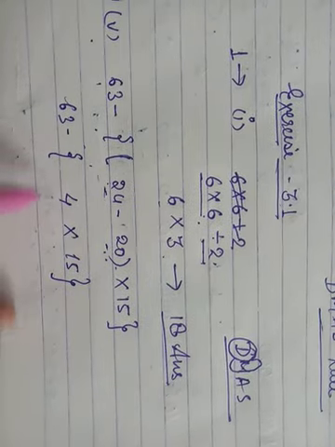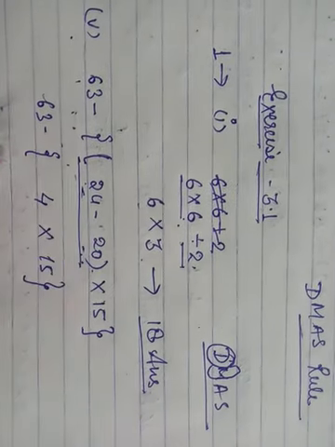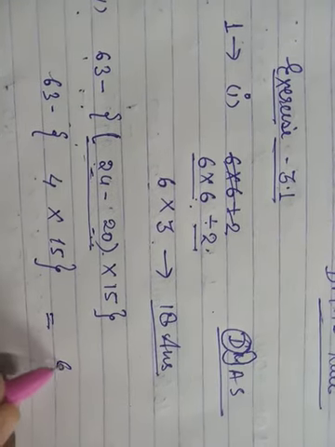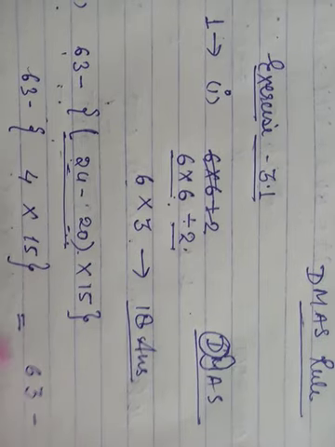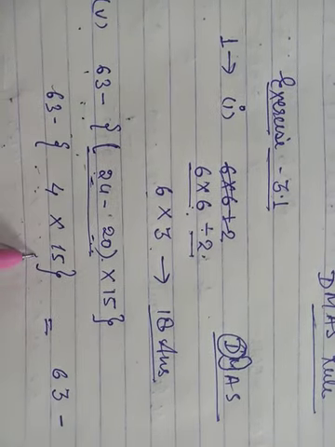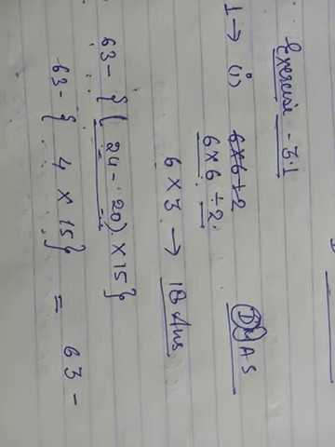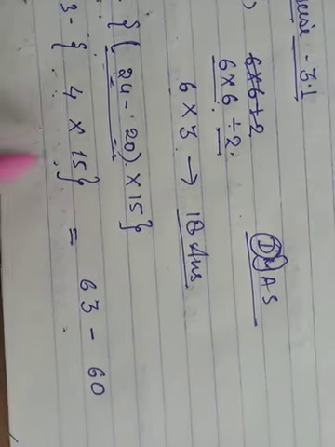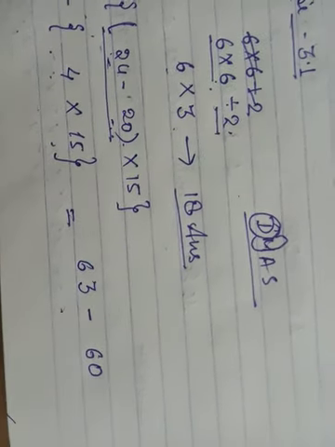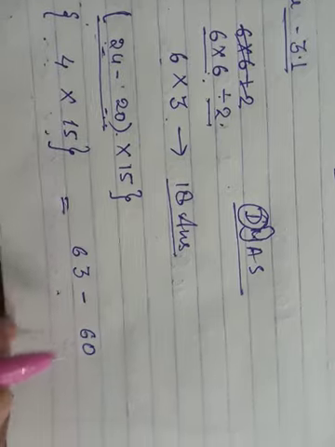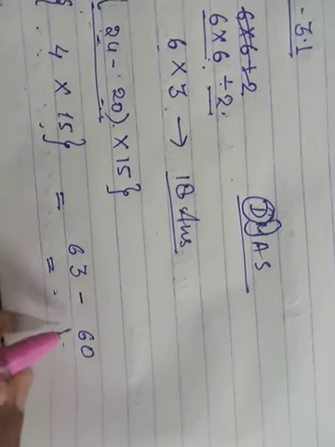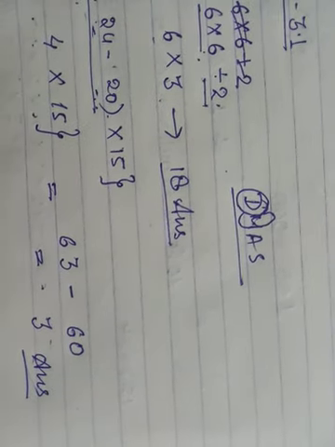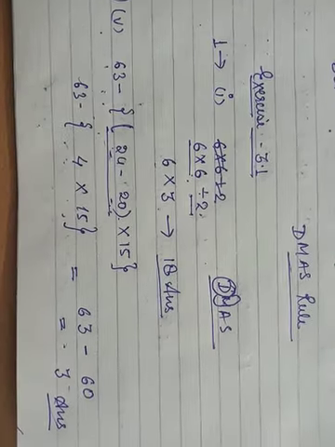Then we will solve the curly bracket. 4 multiply 15 is 60, so we remove the bracket and we have 63 minus 60. We subtract the numbers and get 3, which is our answer. So this is the 5th part of question number 1.